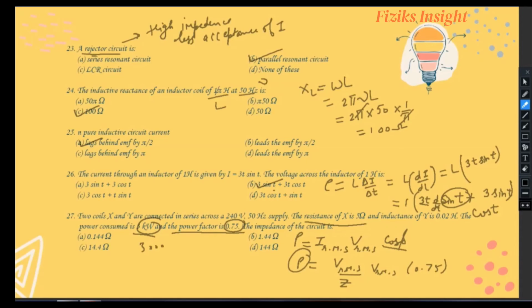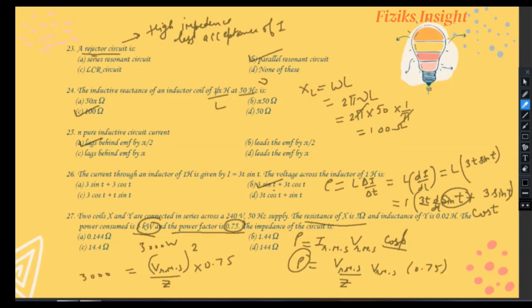Now 3000 equals V root mean square upon impedance into 0.75.